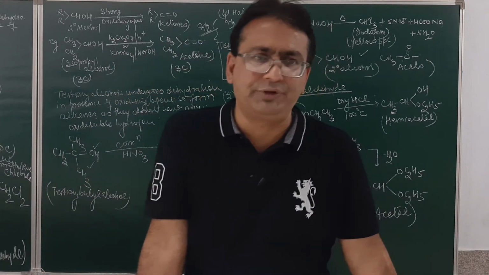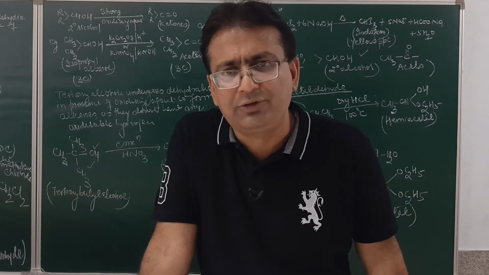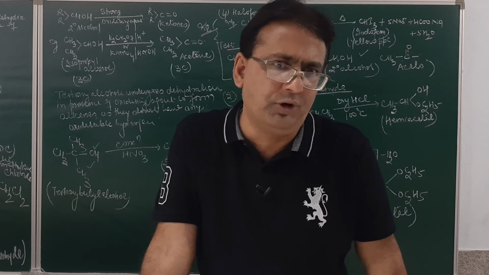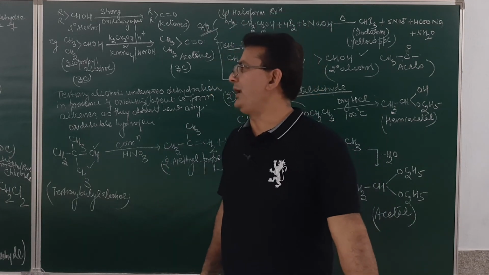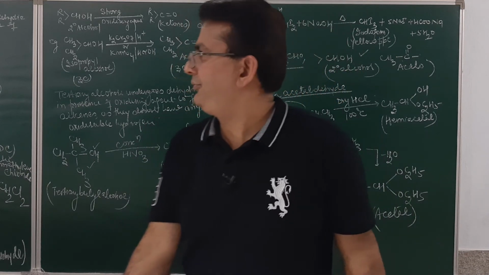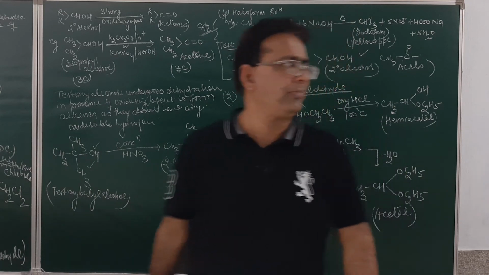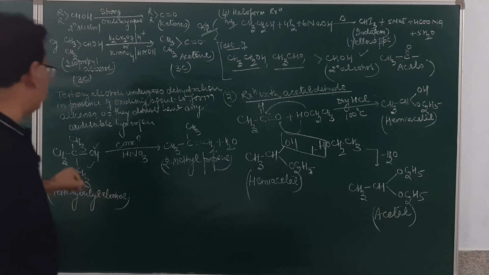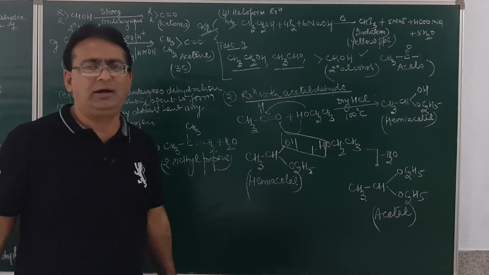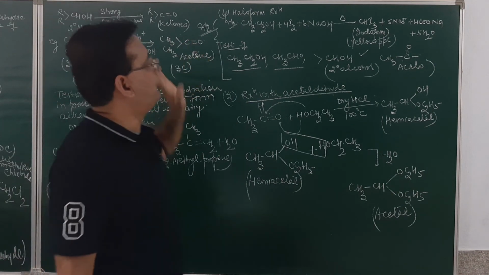So, how many reactions have we studied, student? Reactions due to the cleavage of OH bond, under which we studied 3-4 reactions. Then reactions due to the cleavage of carbon-oxygen bond, in which we studied 3-4 reactions. The reactions due to the alkyl and hydroxyl group, in which we discussed the dehydration and the dehydrogenation reactions. Today we discussed the oxidation reaction of 1 degree alcohol, 2 degree alcohol and 3 degree alcohol. I told you that 3 degree alcohol cannot be oxidized easily as it does not have an oxidizable hydrogen atom. Am I clear? Then the haloform reaction we discussed.